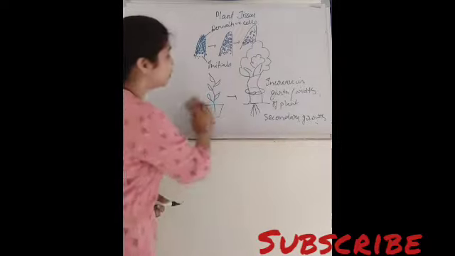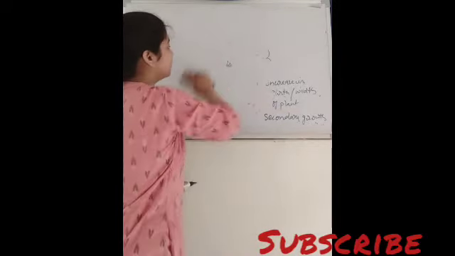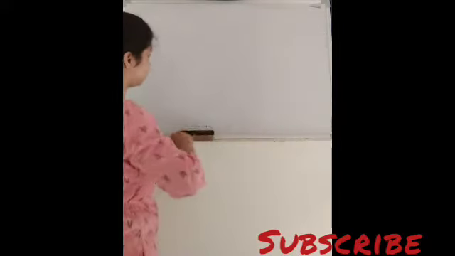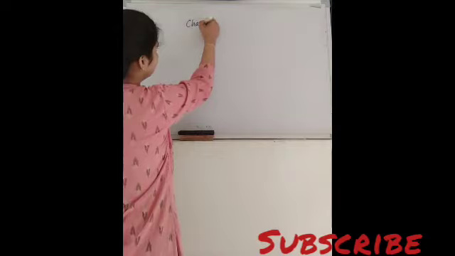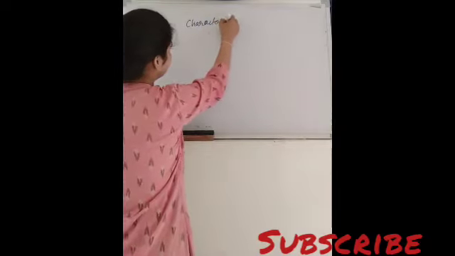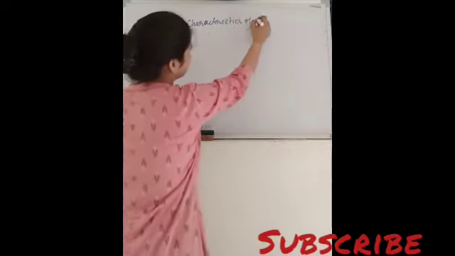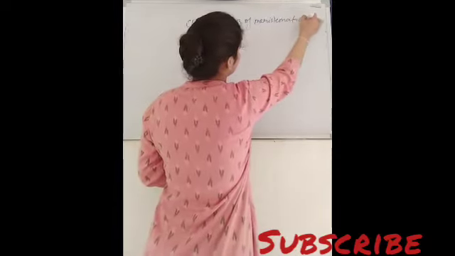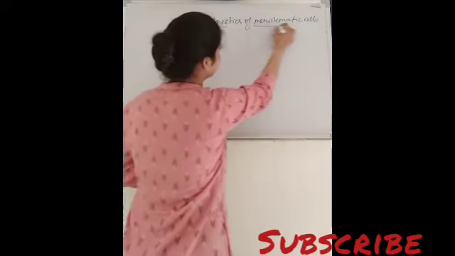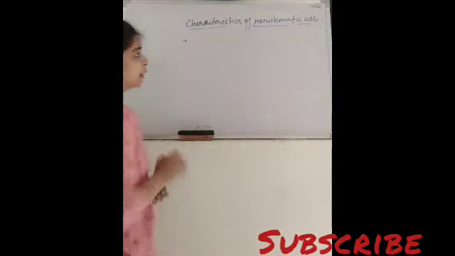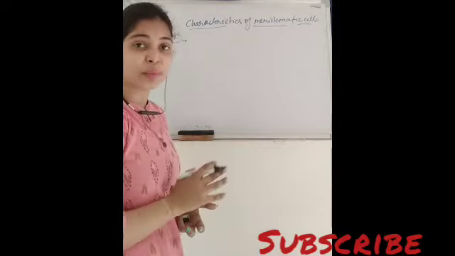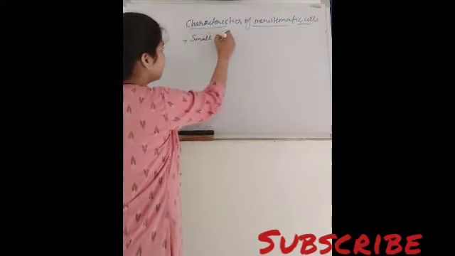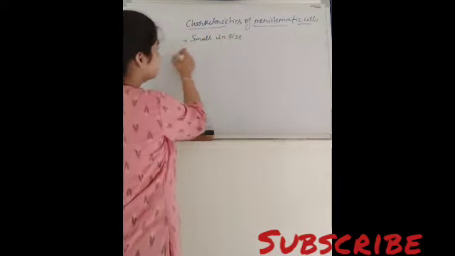Let's see a few characteristics of meristematic cells. The cells which are present in the meristematic tissue are very small in size.